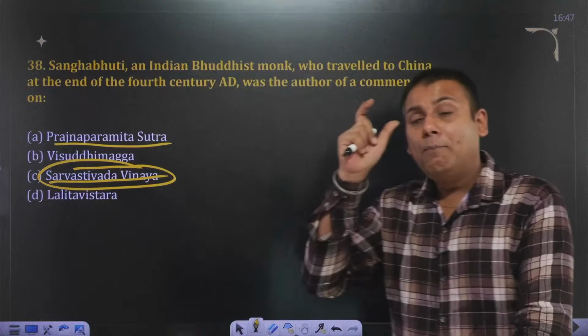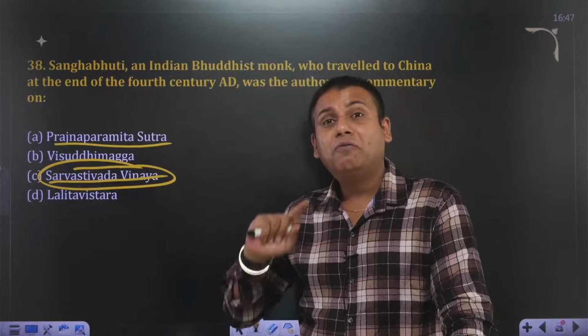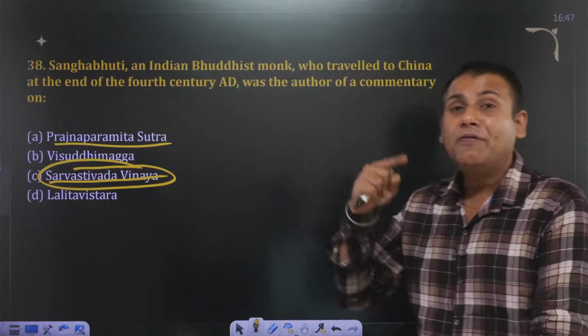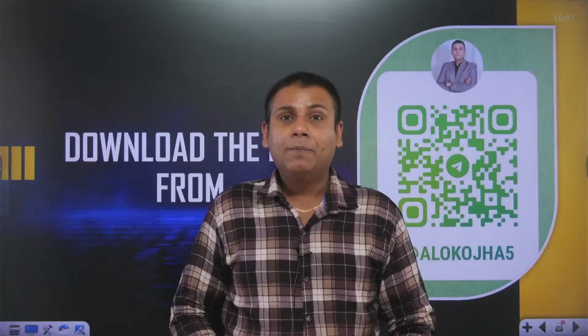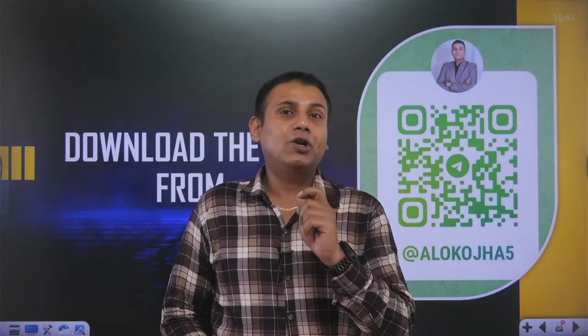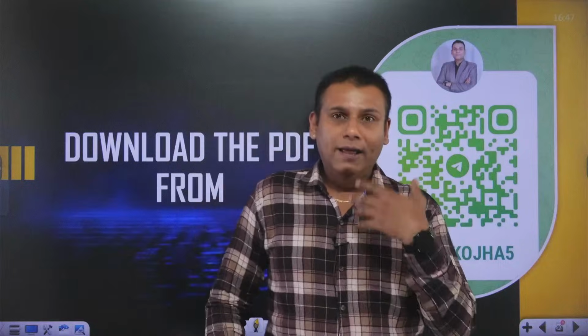Apart from this, important Buddhist symbols. Clear? Apart from this, you have to focus on different schools of art: Gandhar School of Art, Mathura School of Art and Amravati School of Art. And UPSC has asked a question on different schools of art. Let me give you a small example. There could be a probable question.